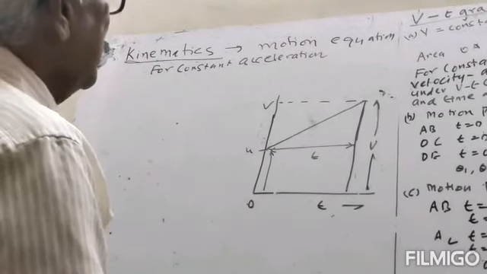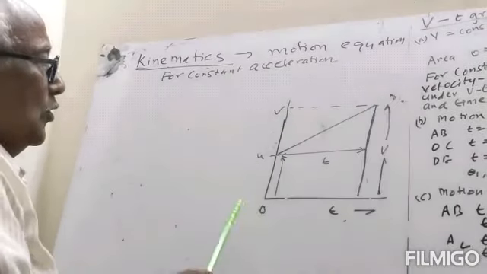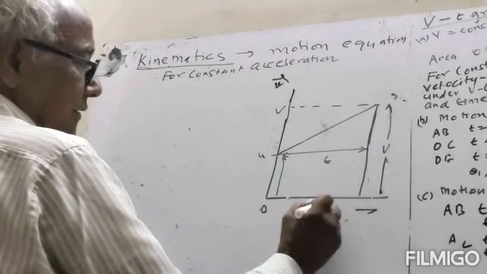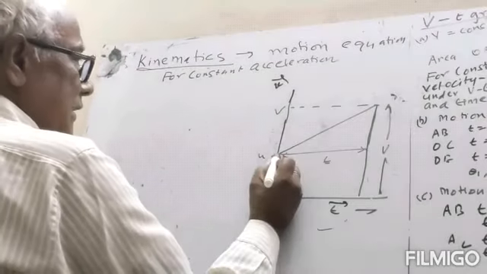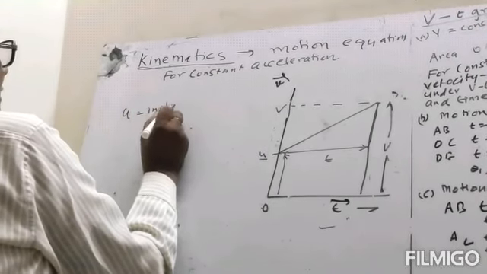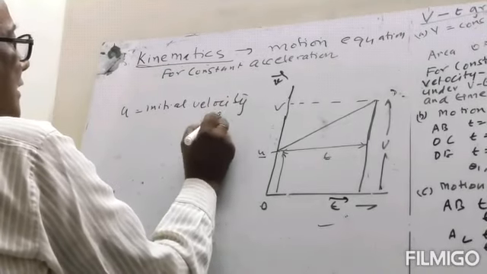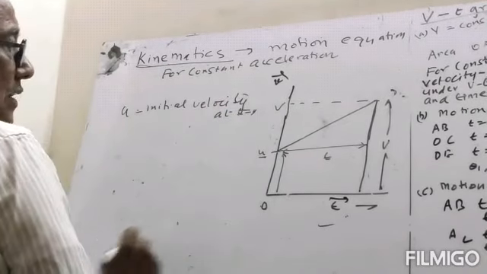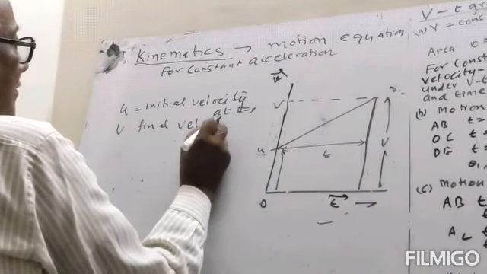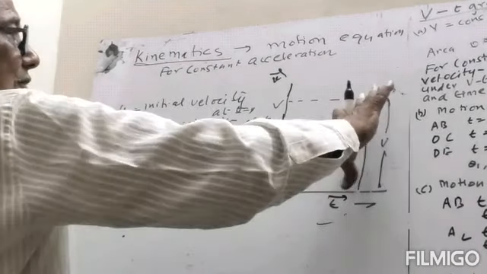यहाँ पर अपन कंसीडर करेंगे कि एक्सीलरेशन इज कांस्टेंट. So here acceleration is constant. On the y axis there is velocity and on the x axis there is time. Initially the velocity is u, so u is the initial velocity, meaning at t is equal to 0. v is the final velocity; at time t, its velocity is v.